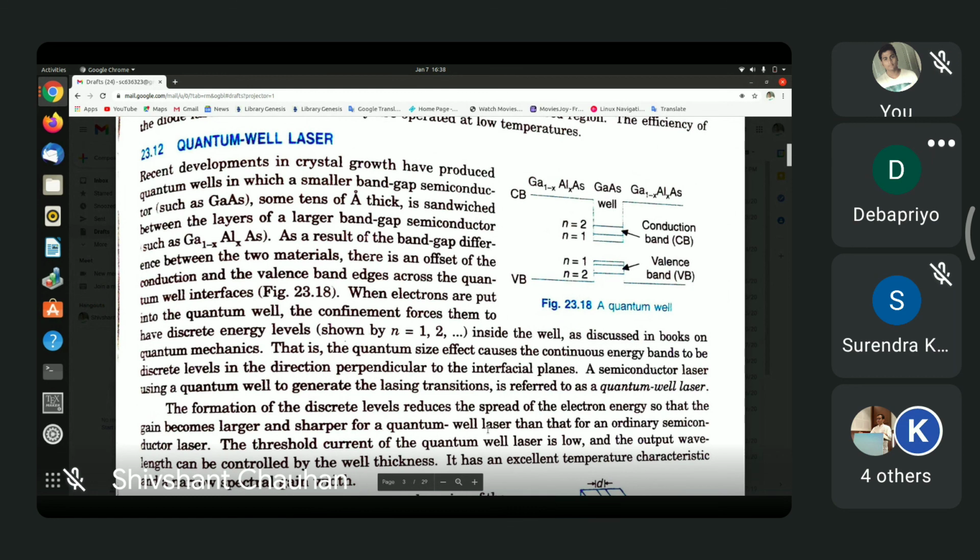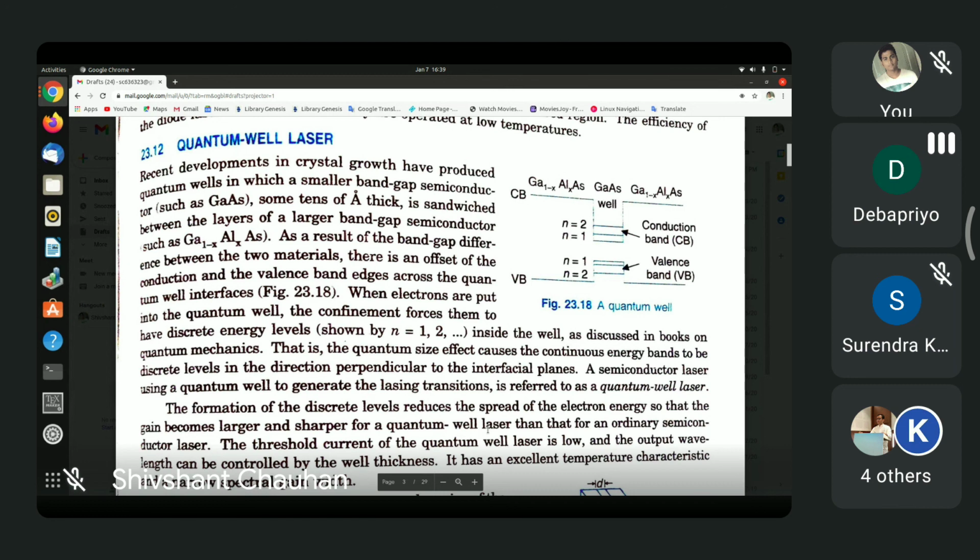Now, as it happens, the band gap in pure gallium arsenide is smaller than the band gap in gallium aluminium arsenide. So the band structure looks like what is shown in figure 23.18. So the bottom of the conduction band lies much above the bottom of the valence band in gallium aluminium arsenide, but the separation is much smaller than in the gallium arsenide.